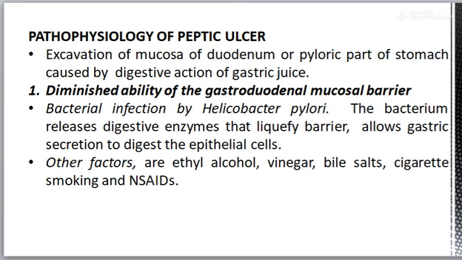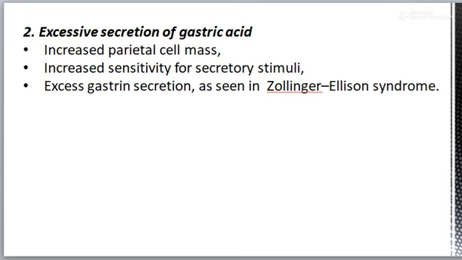Other factors that disturb the mucosal barrier are ethyl alcohol, vinegar, bile salts, cigarette smoking, and insults such as aspirin and brufen. The second way is excessive secretion of gastric acid. Hyperacidity leads to ulcer formation in the duodenum and pyloric part of the stomach.